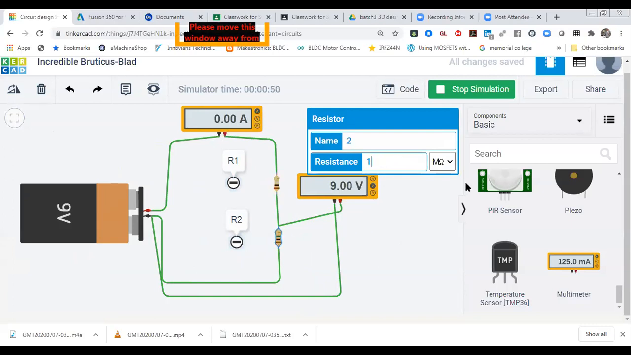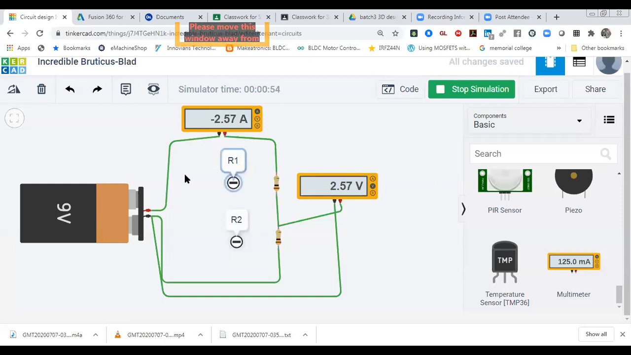This one also I'm going to take as 1 ohm. Now what is happening? The current flowing in the circuit is 2.5 ampere. It means maximum current is flowing in the circuit. If the resistance value is very low, this battery will get short circuited. So this battery is working as a short circuit because the resistance value is very small, and high current is flowing in the circuit.